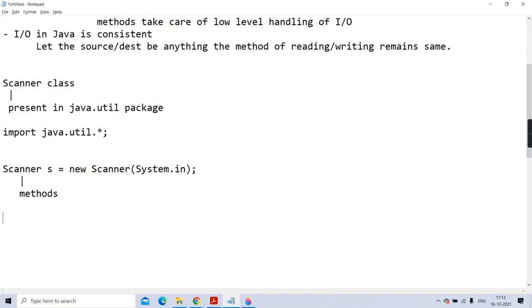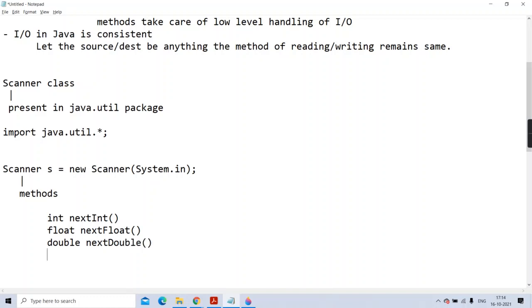You're not aware of what algorithm is implemented or how it is doing the work at the low level. That is kept hidden from you. So, if you want to read an integer, they have given nextInt. If you want to read a float, nextFloat. Likewise, if you want to read a double, they have given nextDouble.